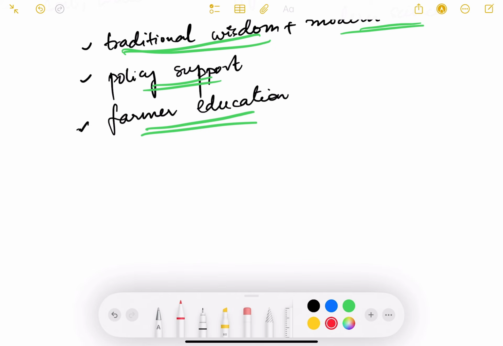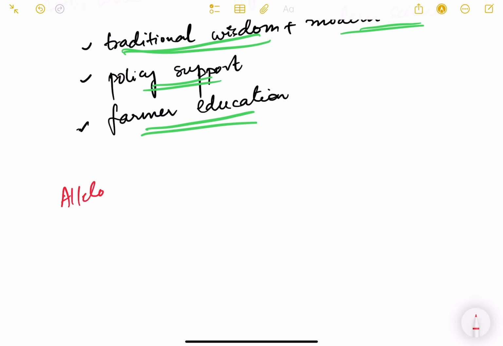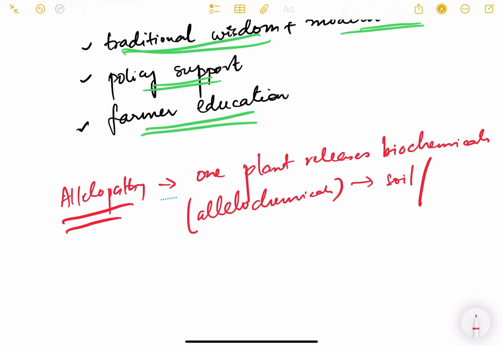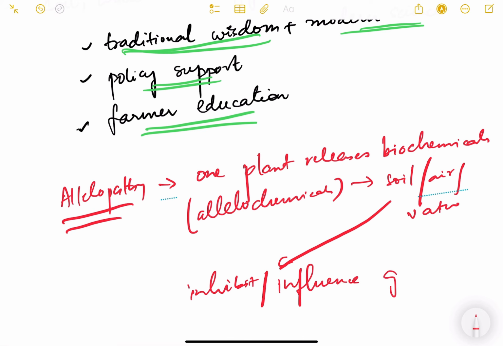Now let me very briefly tell you about the allelopathy concept. So allelopathy is basically a phenomenon where one plant releases biochemicals, also called allelochemicals, into the environment, that is into the soil or air, or into the water, that either inhibit or influence or support the growth, survival or reproduction of other plants.